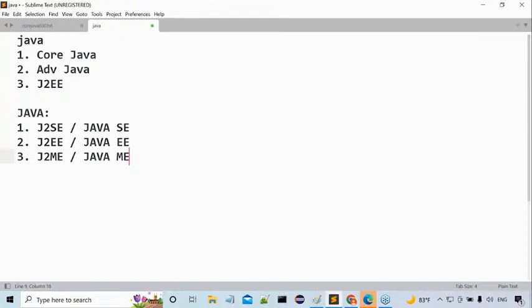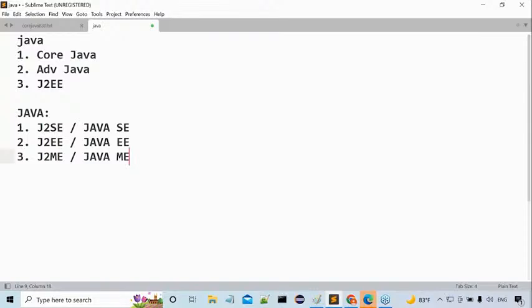Tell me, what is the first name now? J2SE is Java 2 Standard Edition. J2EE is Java 2 Enterprise Edition. J2ME is Java 2 Micro Edition. Sir, we are clear. Three parts are available in Java. The names of the three parts are J2SE, J2EE, J2ME: Java 2 Standard Edition, Java 2 Enterprise Edition, and Java 2 Micro Edition. Everything okay, good.